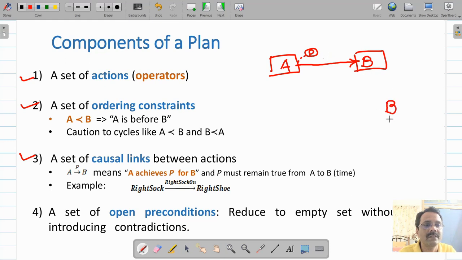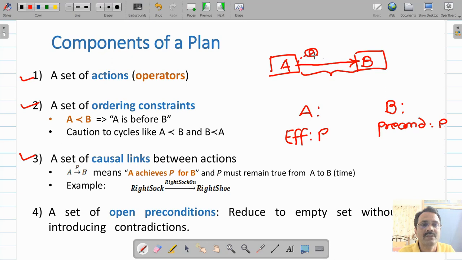So in action B's precondition, we want P to be true. And in action A's effect, you will find that P is true. So A is satisfying B's requirement. During this period from A to B, you will have to make sure that P stays true. Later on we will see that otherwise that will result in a problem.